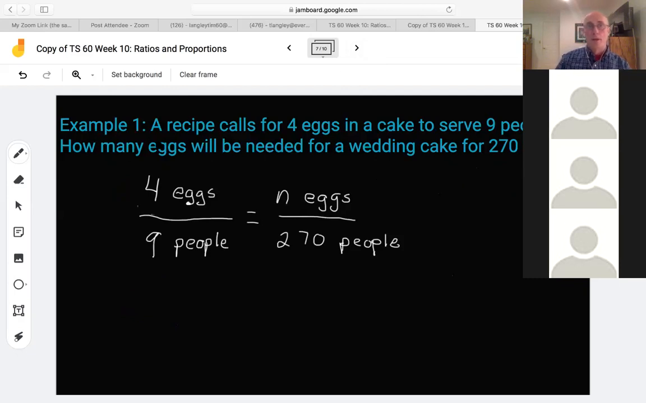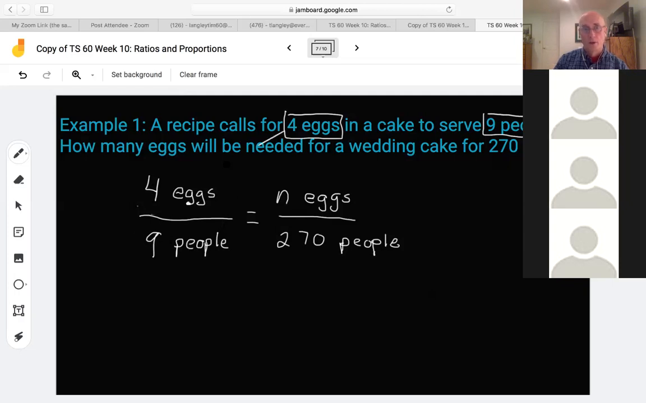So example 1, a recipe calls for 4 eggs in a cake to serve 9 people. All right, I want you to see that this is a ratio. For every 4 eggs, it's enough to serve 9 people in whatever we're making here, baking or cooking. That's a ratio of 4 eggs to 9 people, okay? So first, I just write down the ratio here. 4 eggs to 9 people. That's the first ratio here.